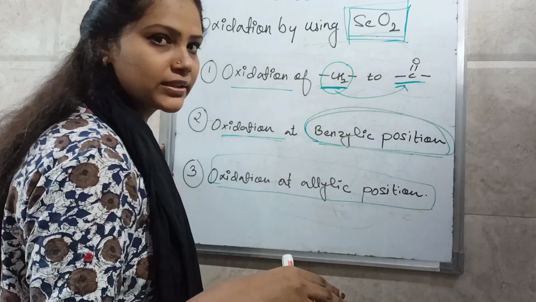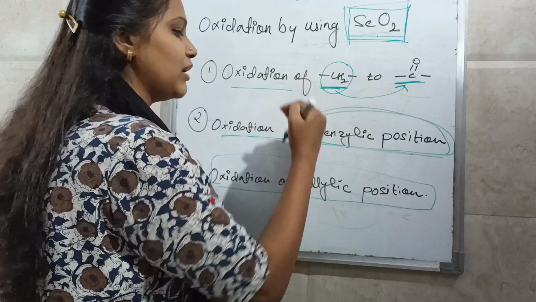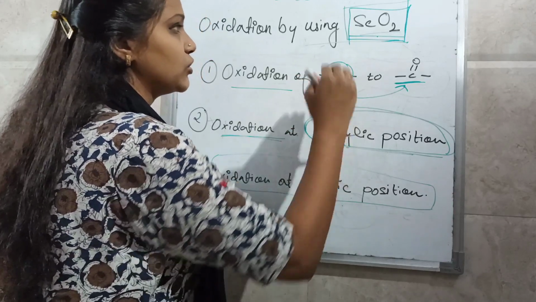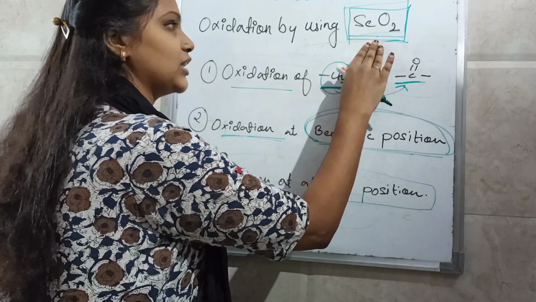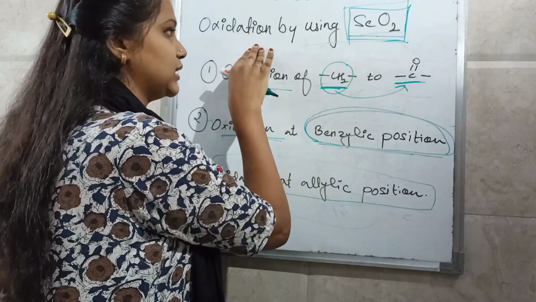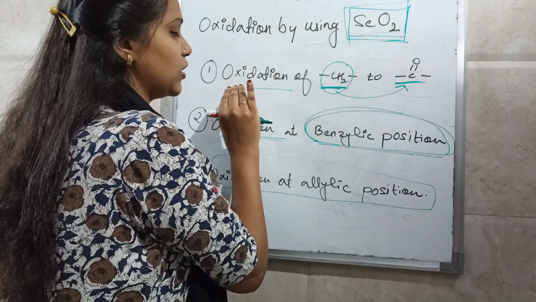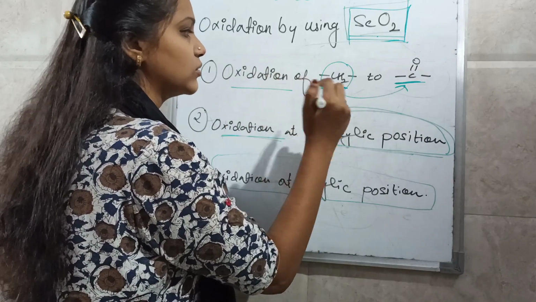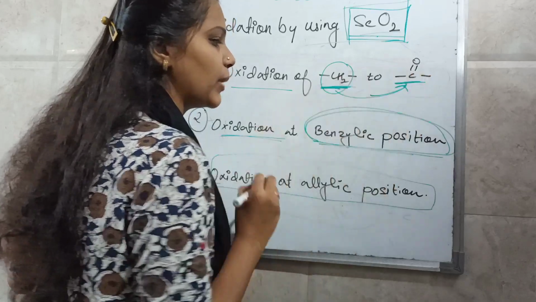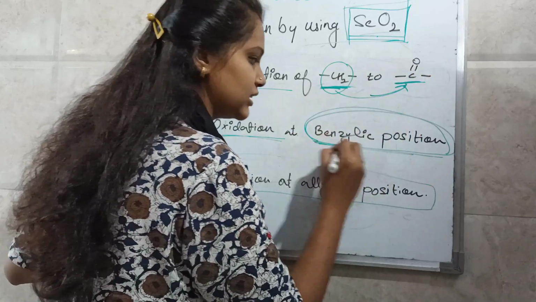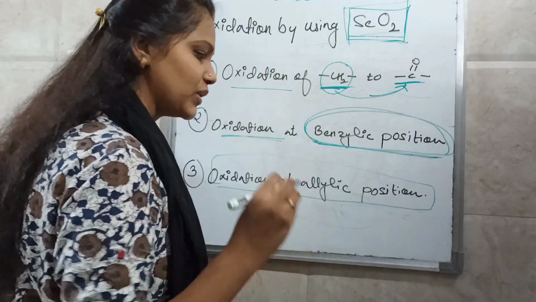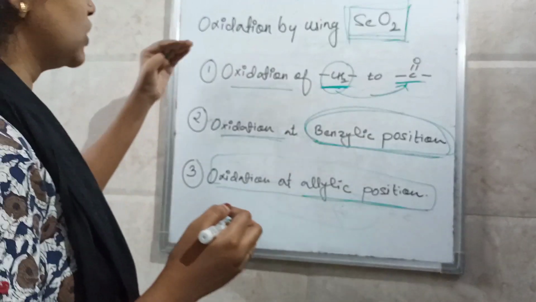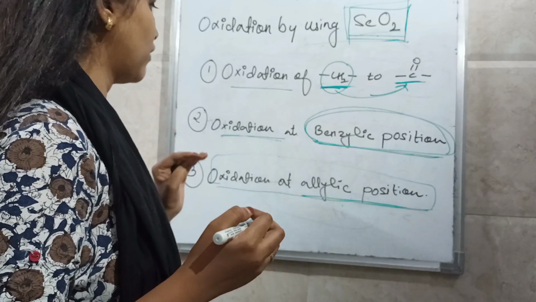No doubt, we will see the examples in detail. One by one, in today's lecture, we will learn each oxidation. So what is the use of selenium oxide? Selenium oxide acts as an oxidizing agent. How will it oxidize? It will oxidize CH2 to a carbonyl compound, as well as at the benzylic position, as well as at the allylic position. So in today's lecture, we will see all three examples one by one.